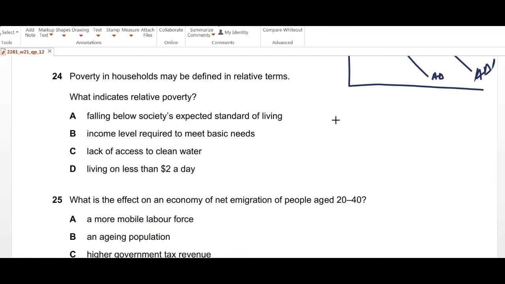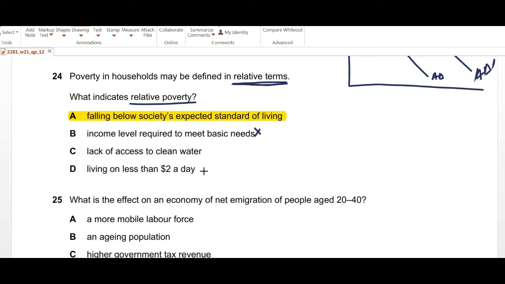Poverty in household may be defined in relative terms. When we're talking about relative terms, that means in comparison. So what indicates relative poverty? Relative poverty, A is falling below society's expected standard of living. Yes, this can be your answer. Let's look at other options. B is income level required to meet basic needs. No, this is not considered as a judge of relative poverty. Lack of access to clean water, you can say this is relatable to absolute poverty.